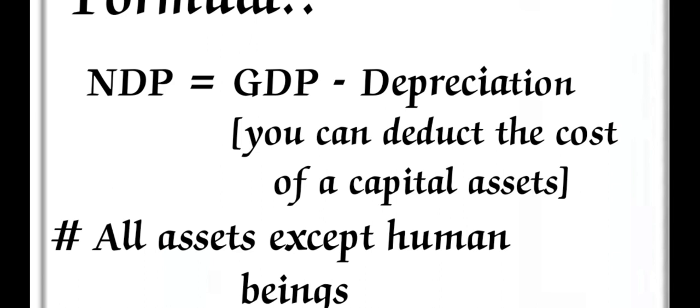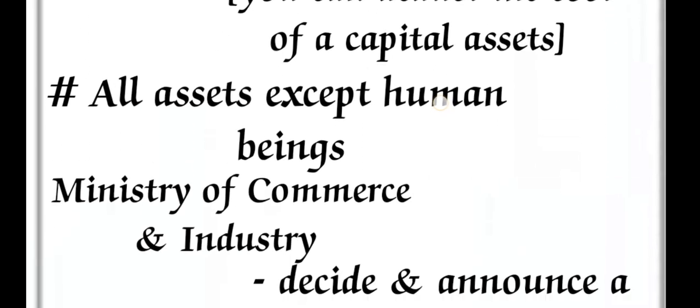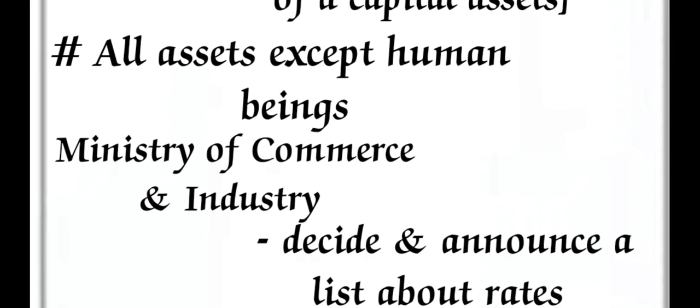This is the depreciation. It means we cannot show the total expenditure in this year only. Here we can calculate the capital assets only, not the human beings. It means we are also using labor, but we cannot show the labor cost, we can show the capital assets cost only, that is the depreciation.